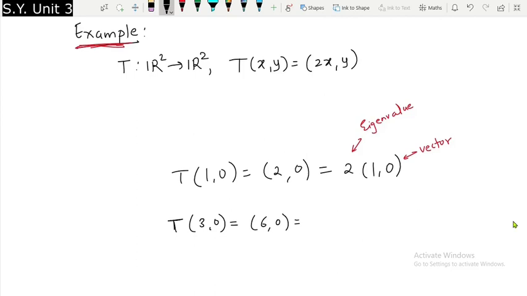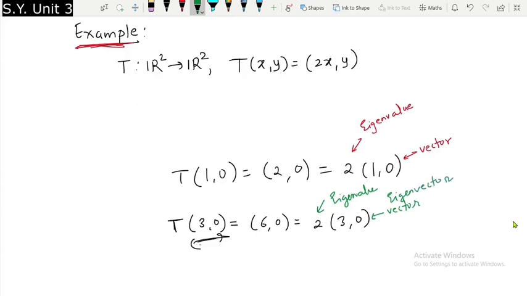Can I write this vector as a multiple of (3, 0) again? That is what you should think of, and the answer is yes. If I take 2 outside, you will get (3, 0) back. Isn't it beautiful? So you got the same eigenvalue, but the eigenvector is a little bit different. This is your eigenvector.